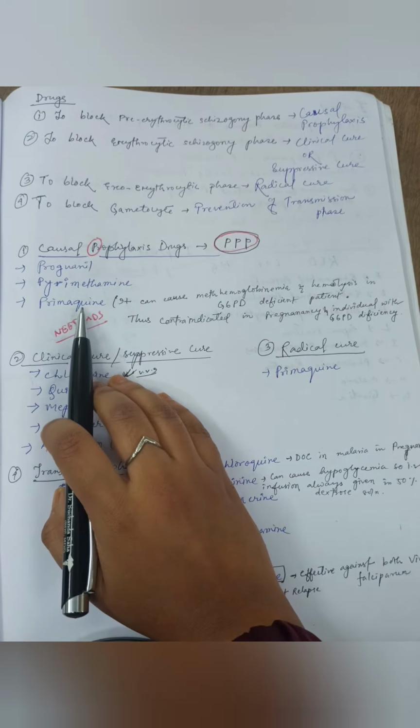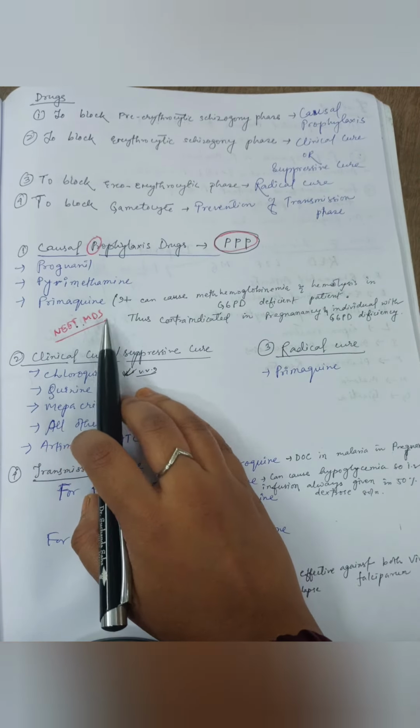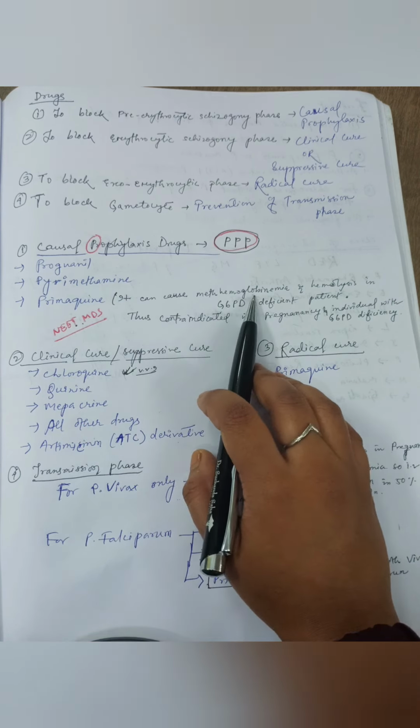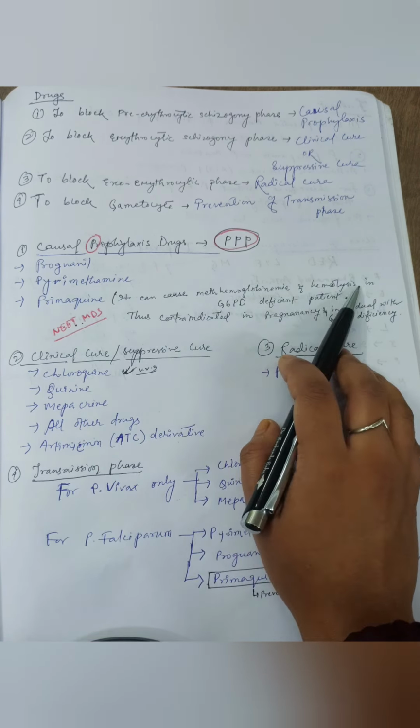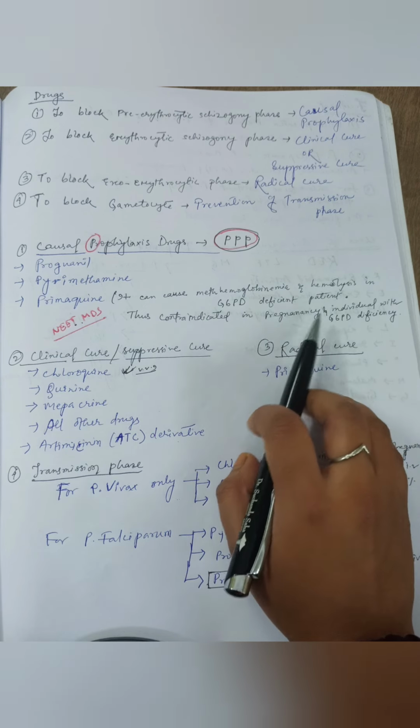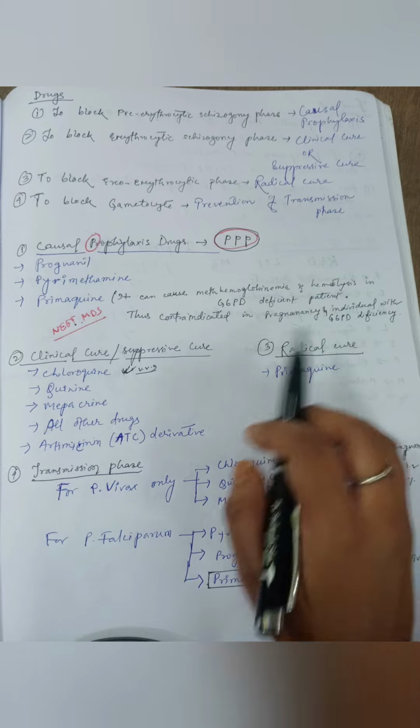Then the important question that they used to ask in NEET MDS: primaquine can cause methemoglobinemia, as well as it can also cause hemolysis in persons with G6PD deficiency. So thus primaquine is contraindicated in pregnancy as well as in individuals with G6PD deficiency.